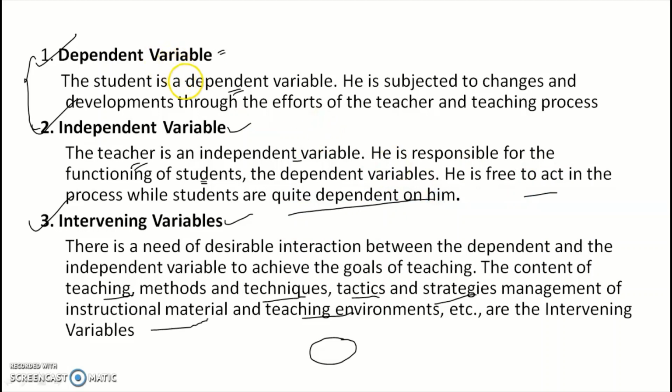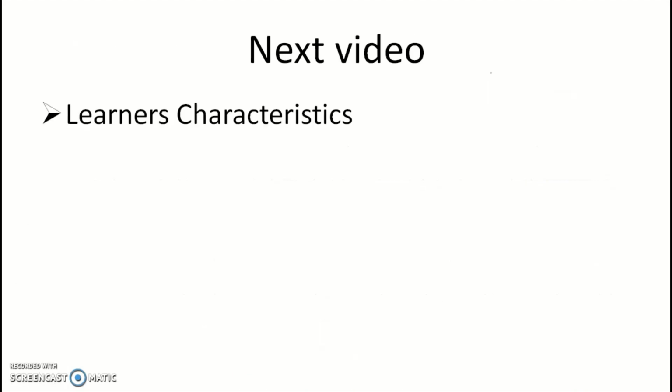And coming to the students, they are completely dependent variables. Why? Because they're subjected to changes and developments based on the efforts of the teacher and the teaching process. So based upon the teacher or the teaching process, the student has to continuously update, or continuously change, in order to get the maximum knowledge from the teachers, right? So these are all the different basic requirements of the teaching.